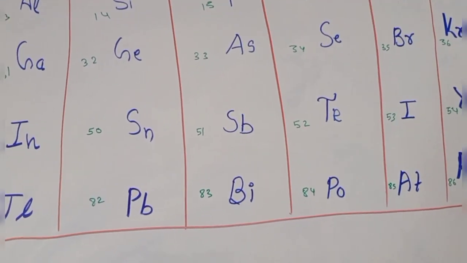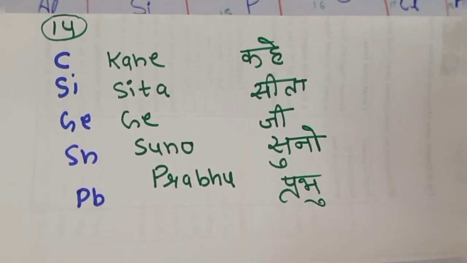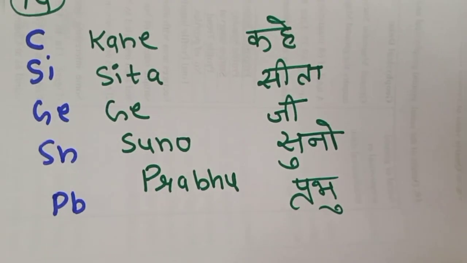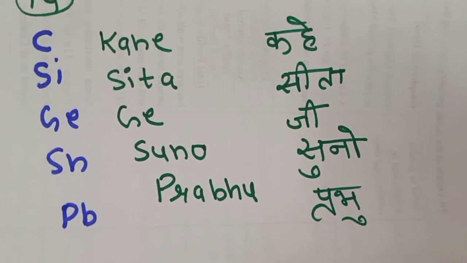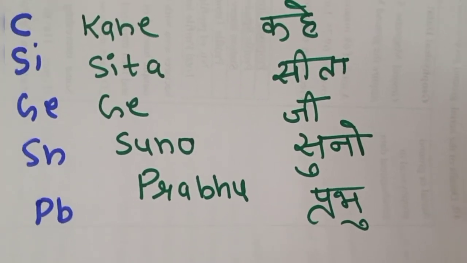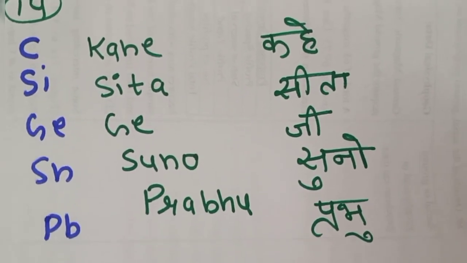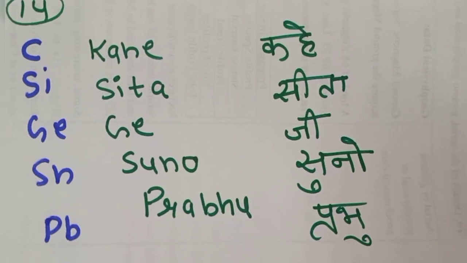You can write the code in English as well as Hindi. It is your kahe Sita ji suno prabhu. In kahe you have carbon, silicon, germanium, tin and lead. Those who are comfortable in Hindi can write it like this, in a horizontal and a vertical manner. Kahe Sita ji suno prabhu.